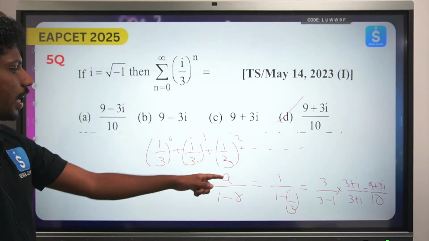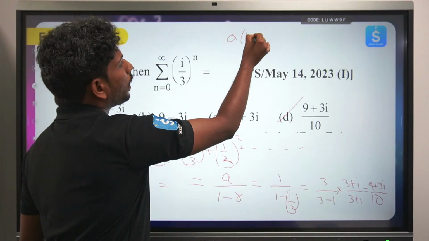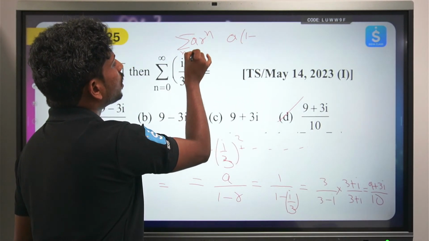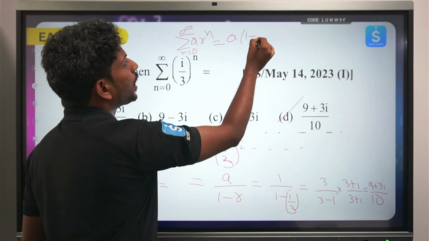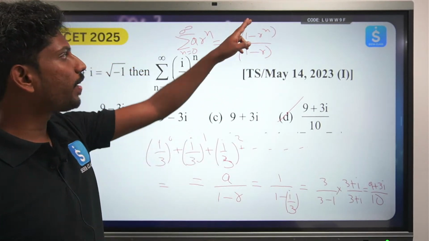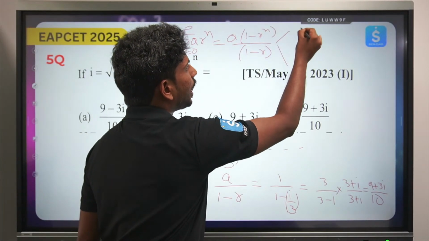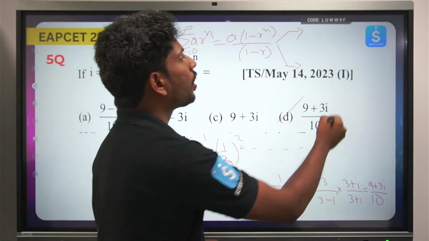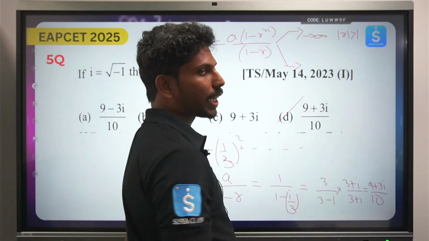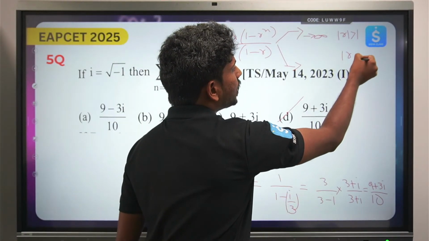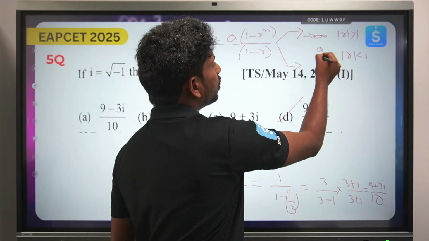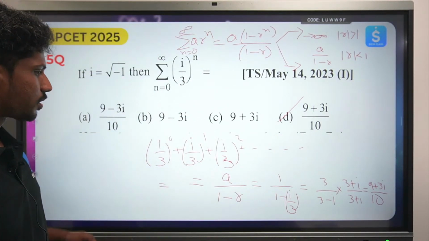Simple. So here we have used the formula a into 1 minus r, summation of a r to the power n, where n goes from 0 to infinity. You have the formula a into 1 minus r to the power n by 1 minus r for a geometric series. From here I can derive this. Whenever mod r is greater than 1, this tends towards infinity. That means it does not exist. Whenever mod r is less than 1, if I tend towards infinity, this summation will turn out to be a by 1 minus r. That's a small discussion.